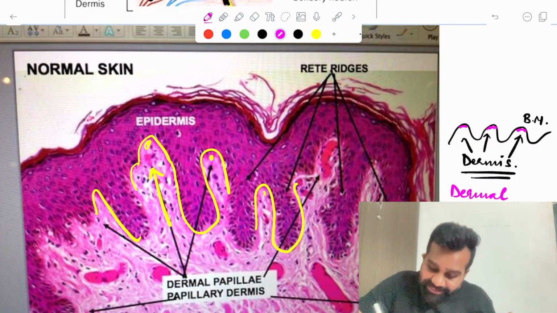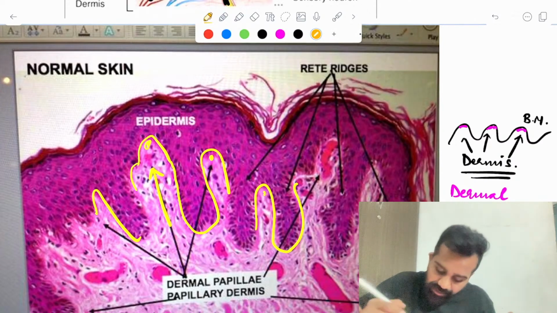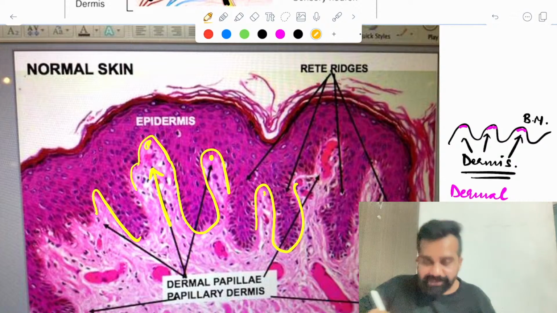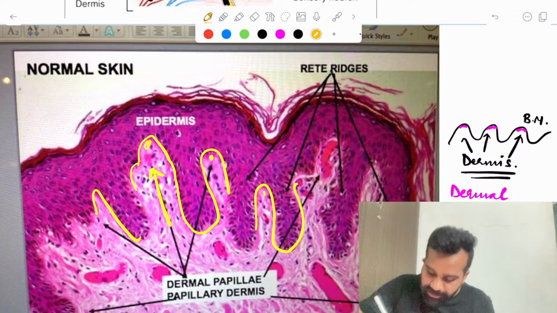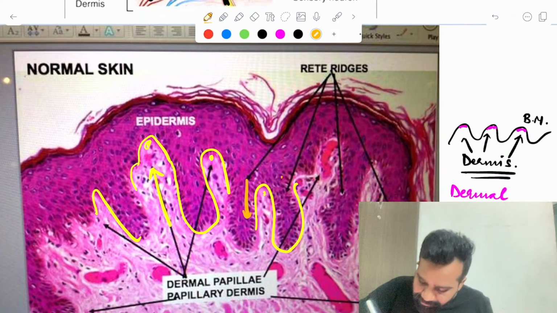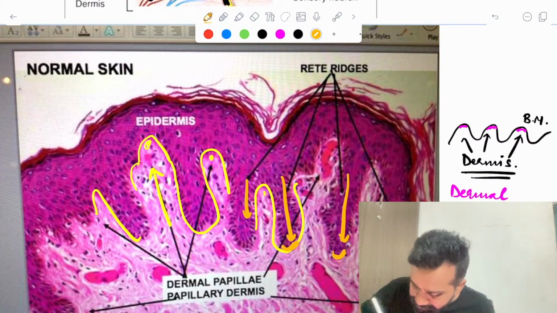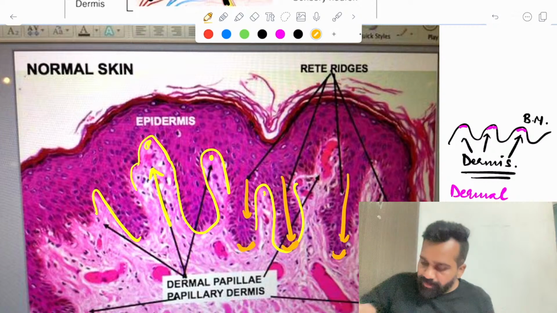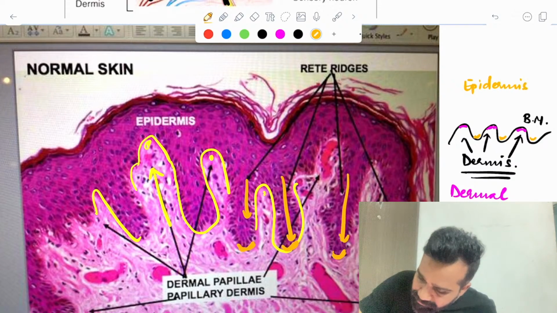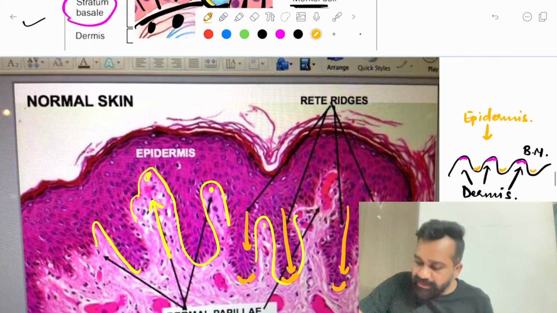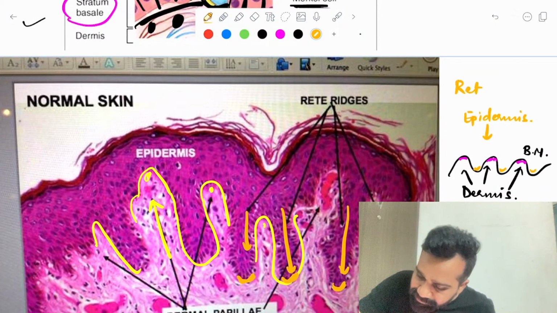But if I see from the epidermis, a finger-like projection going into the dermis, this depth, the lowermost point from the epidermis into the dermis, is known as a rete ridge.